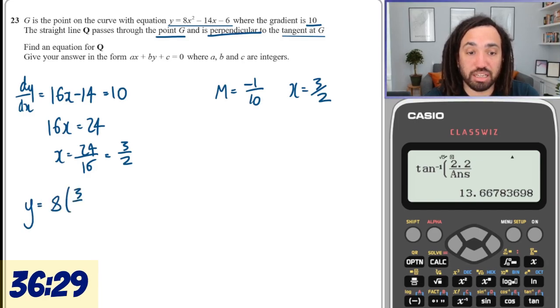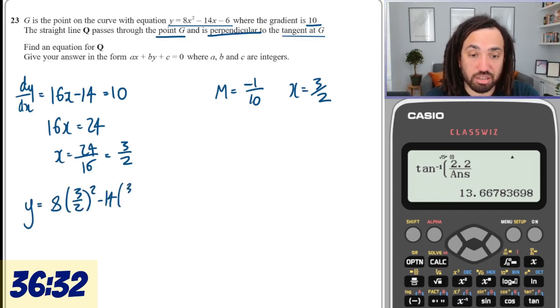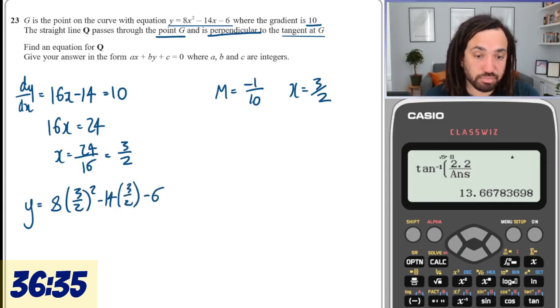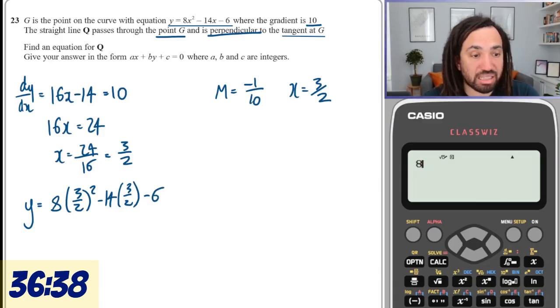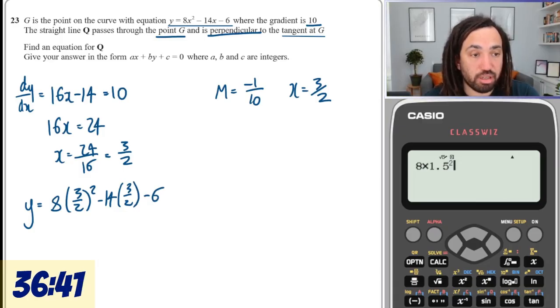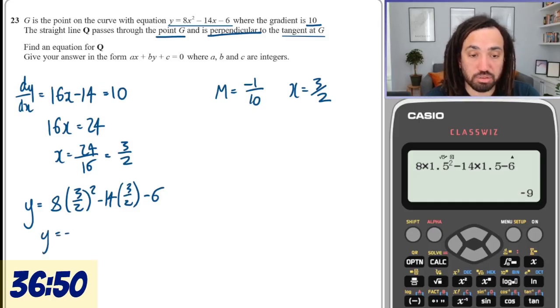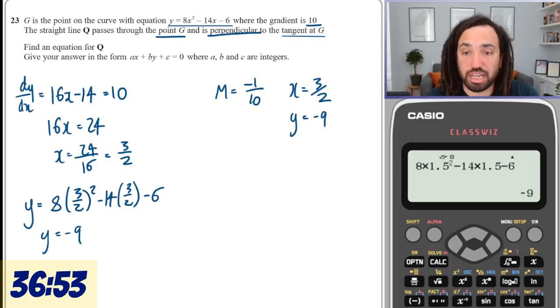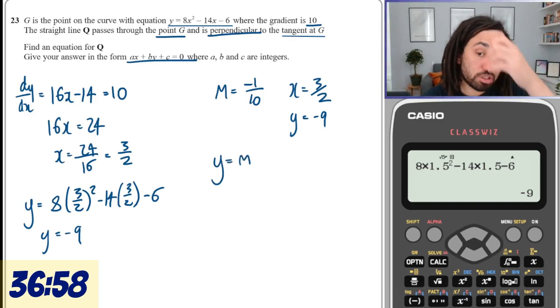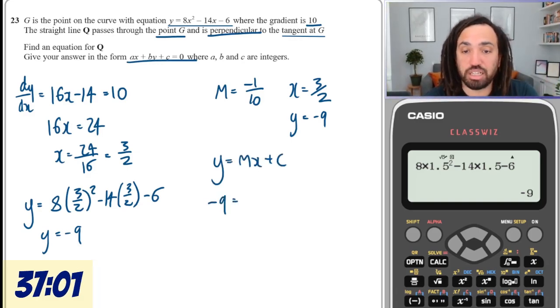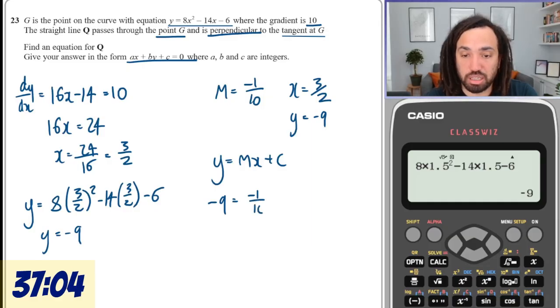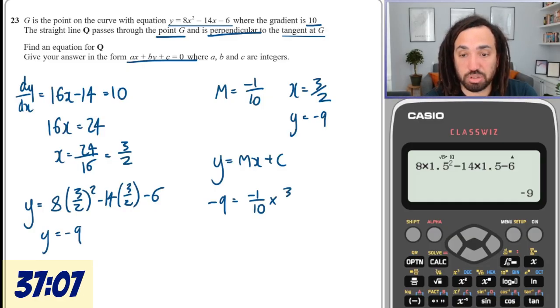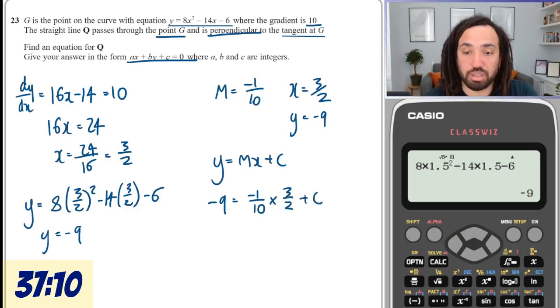So if we sub in this, like so, then minus 14 times, then this is going to give us minus 9. Okay, so y is equal to minus 9. So we have this coordinate and we have a gradient, so we can work out this. y is equal to mx plus c. Minus 9 is equal to minus 1/10 times the x-coordinate, which is 3 over 2, plus c.